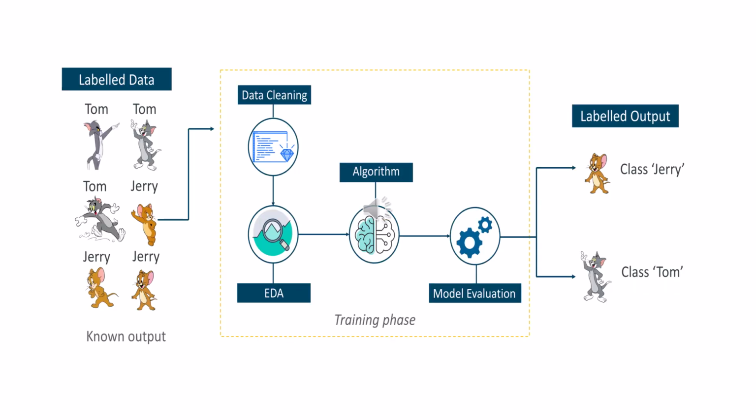This is an example for supervised learning. Here the supervisor is there, playing the role of the teacher. Here we have labeled data. You can see two images. One is Tom and another one is Jerry. Here they have labeled the names. If it is in one color, that is Tom. If it is in brown color, that is Jerry. So they have labeled it.